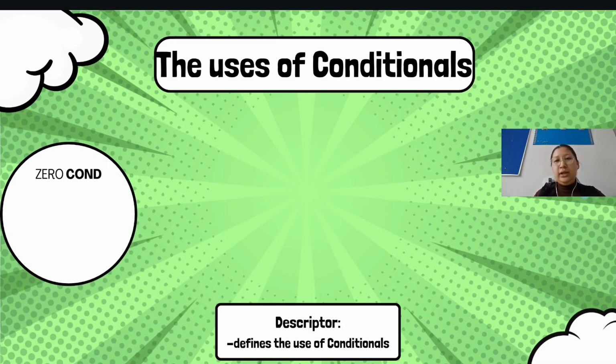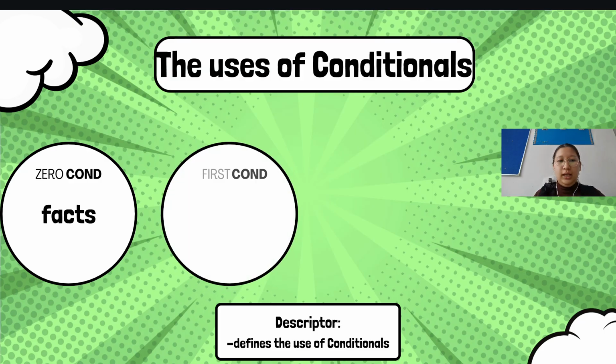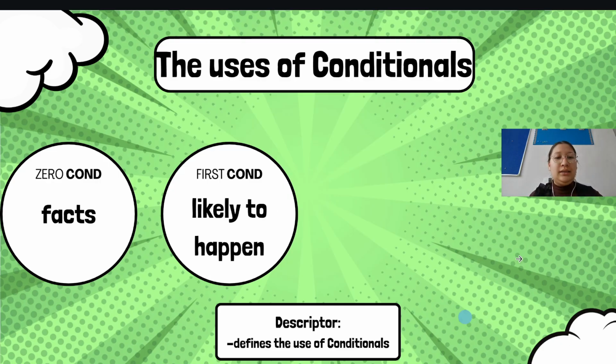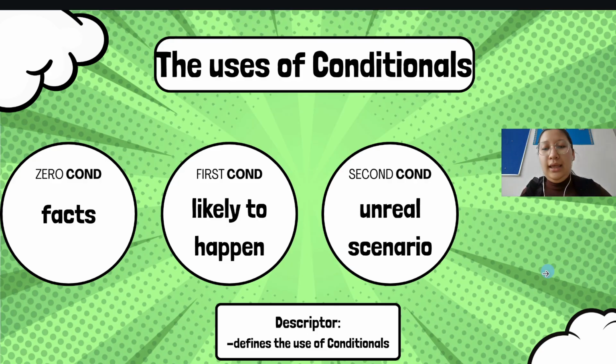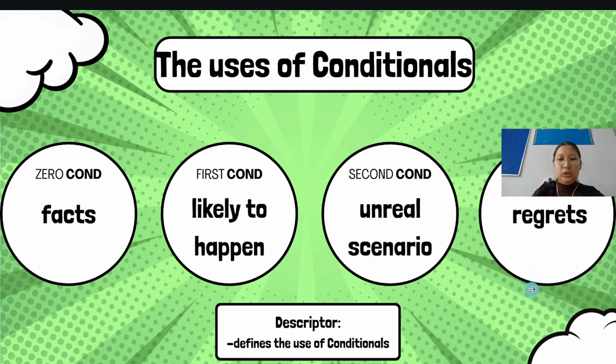The zero conditional is used to tell about facts. The first conditional is used to talk about things that are likely to happen. The second conditional is all about unreal scenarios. And the third conditional is used with regrets. So, let's talk more about this topic.